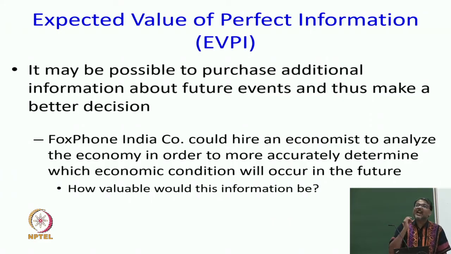And this is what is called the value of information, often denoted as VOI. Some people also call it value of perfect information, VPI, if the outcome is going to be perfect. So, if the economist says it is favorable, I am going to trust the economist so much that I will believe the market is favorable and the market is favorable, and vice versa, then we will call it value of perfect information. But of course, in the general case, it might just change my probability distribution, and we have to deal with it somehow. So, the question we have to answer is, how valuable is this information in money terms?